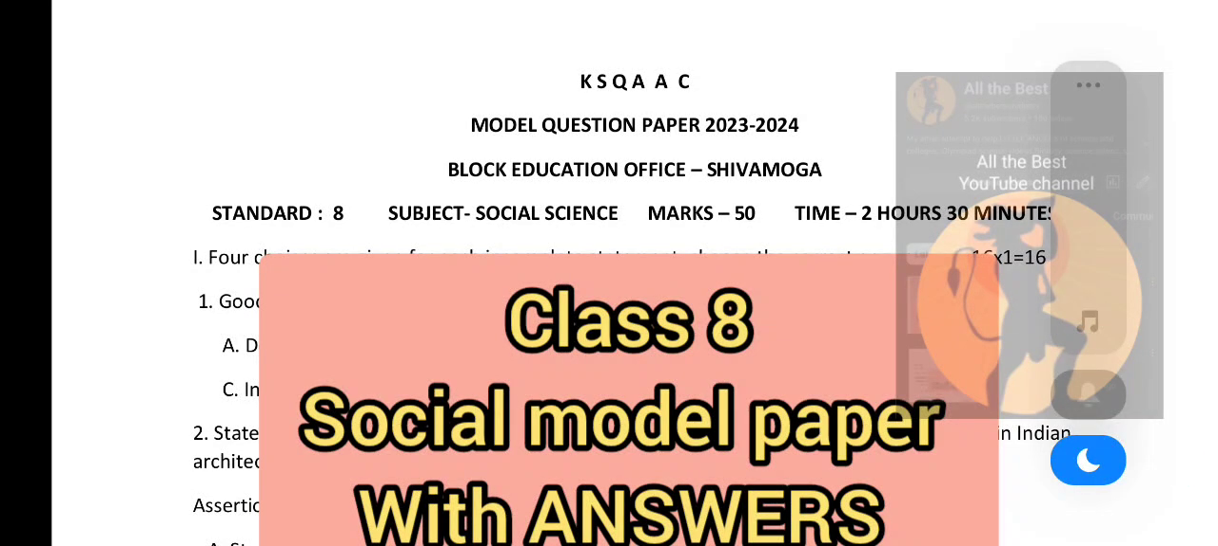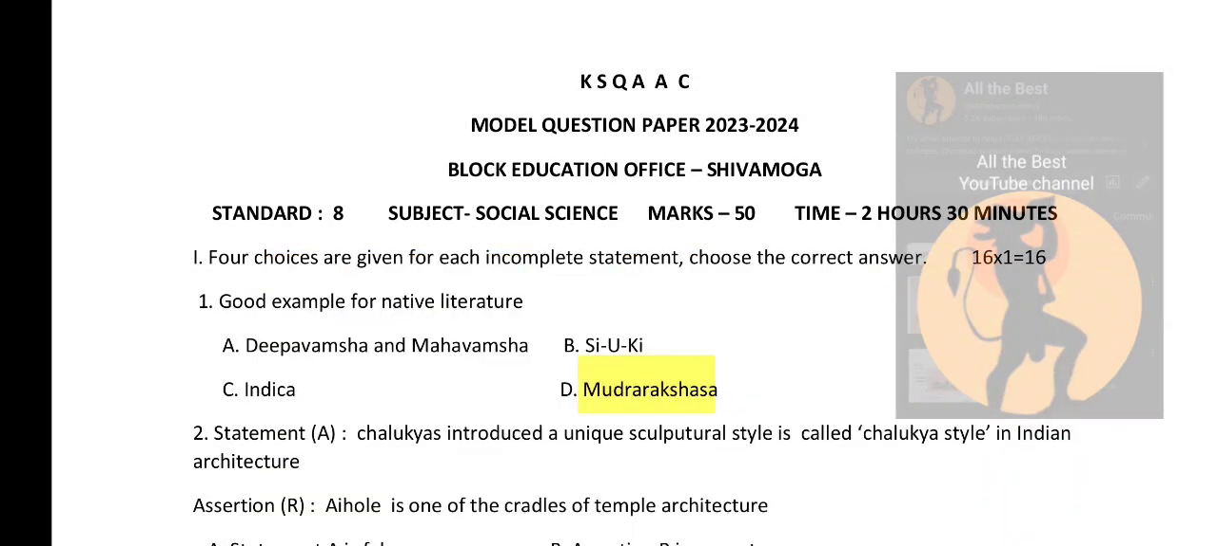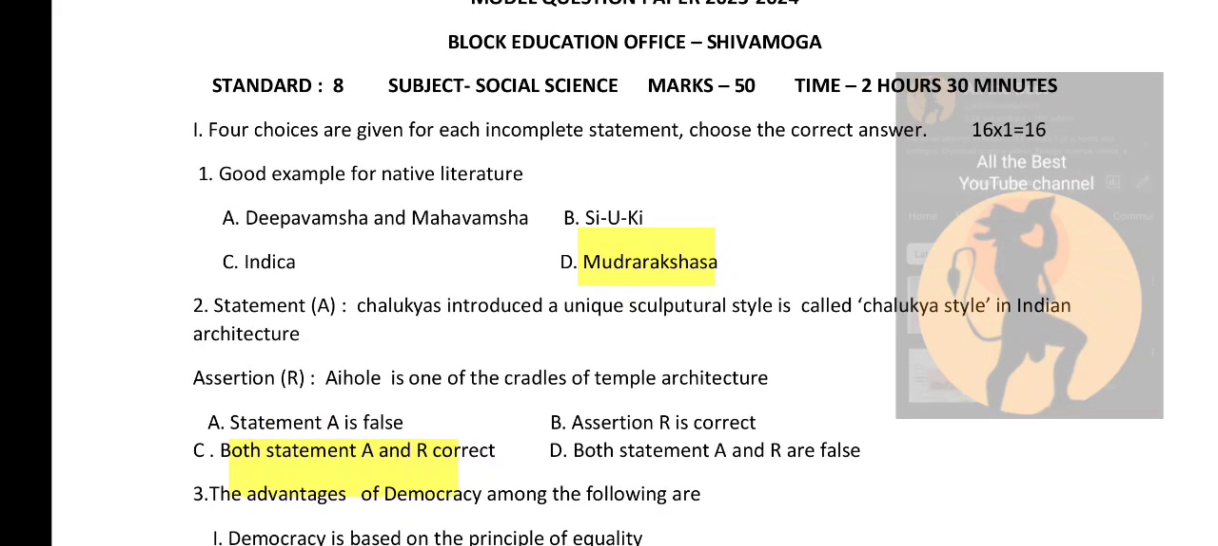So class 8 social science. So Block Education Office Shimoga paper. So the first question. So this is complete with answers for question and answers also. So good example for native literature.